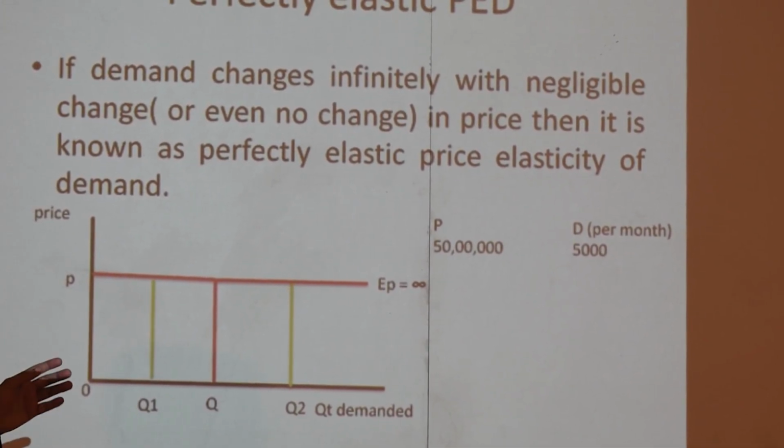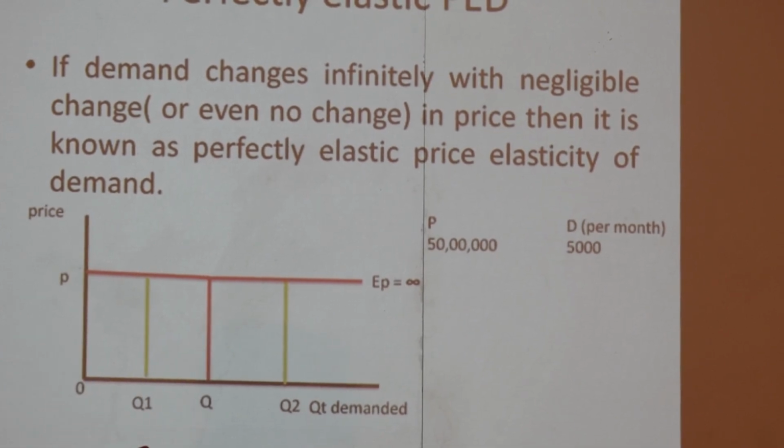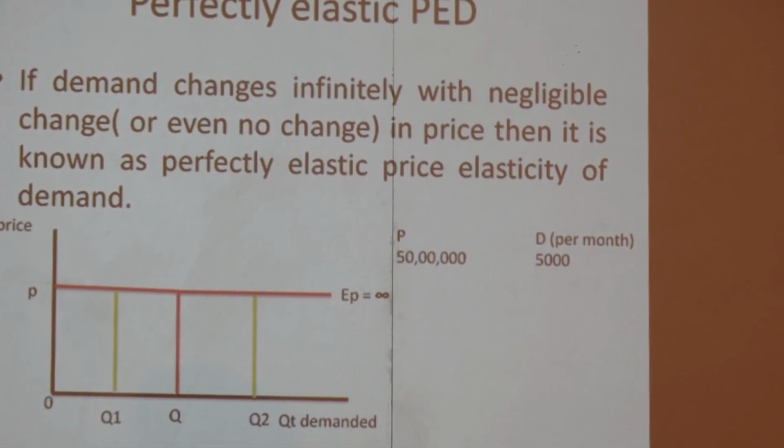And this price elasticity of demand is again categorized into 5 different types. Just look here. The first type is perfectly elastic demand, which is denoted by EP equal to infinity. Another one is perfectly inelastic demand, which is denoted as EP equal to 0. The next one is relatively price elastic demand, which is indicated by EP greater than 1.